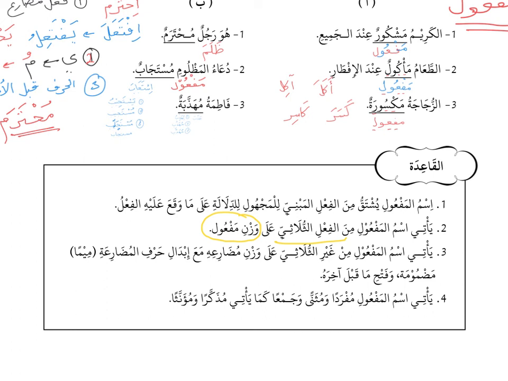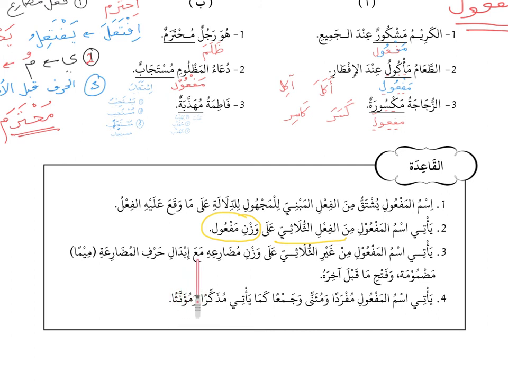The second method, number 3, ya'ti ismul maf'ul min ghairi thulathi. Now, what about isim maf'ul min ghairi thulathi? Ghairi thulathi is non-3-letter, meaning 4-letter, 5-letter, and 6-letter fi'il. So how do you change to isim maf'ul? They said ala wazni mudari'ihi, you have to follow the wazan of mudari. What we did earlier, we just changed it to the mudari.